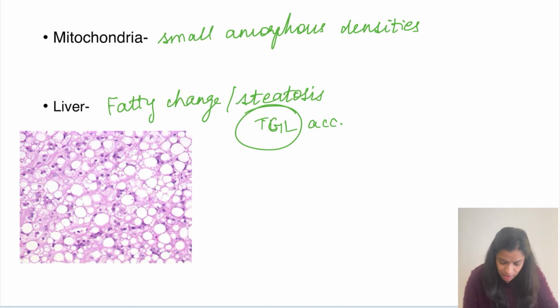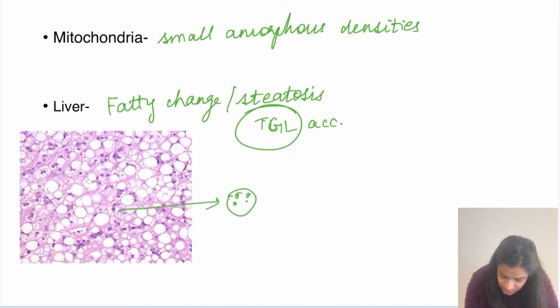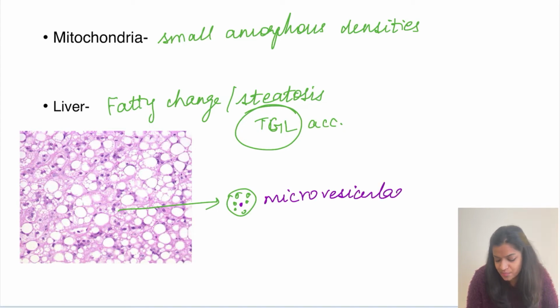So look at this image. Can you see? The normal liver is supposed to be pinkish and granular. So in this, what we see is all having some vacuolations and clear spaces, right? So can you appreciate this one? It is having multiple vacuoles in its cell. If this was the nucleus, then there are these multiple vacuoles which are seen inside the cell, and that is called microvesicular steatosis.